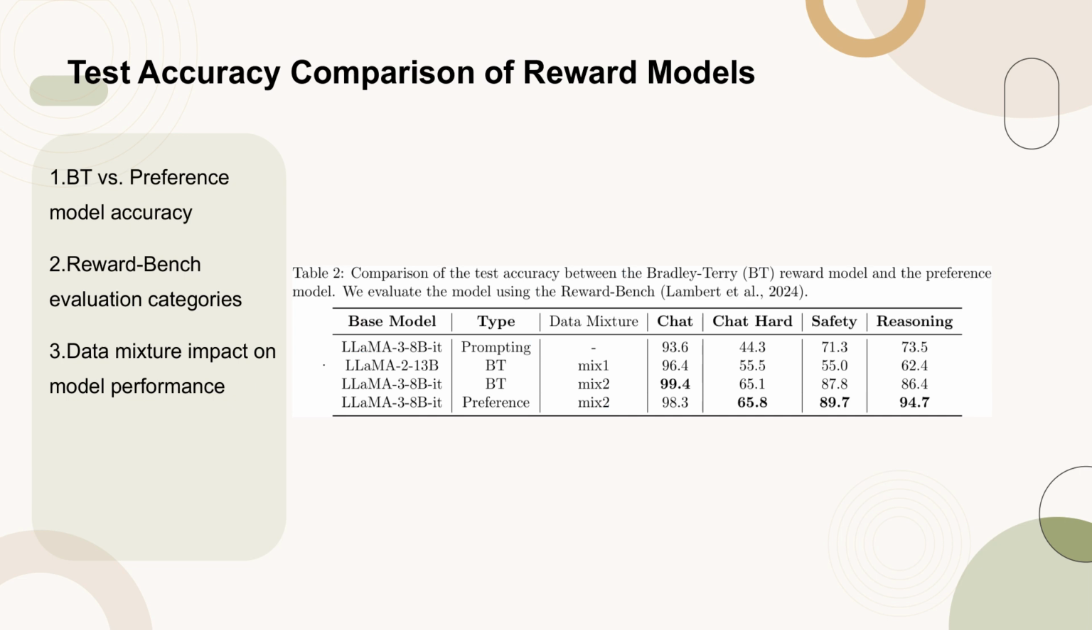Table 2 presents a detailed comparison of the test accuracy between the Bradley-Terry (BT) reward model and the preference model, evaluated using RewardBench. The table highlights the performance of different base models across various data mixtures and categories such as chat hard, safety, and reasoning. Key findings include the preference model's superior performance in reasoning tasks and the positive impact of additional data, particularly in coding, math, and safety, on the BT model's accuracy.